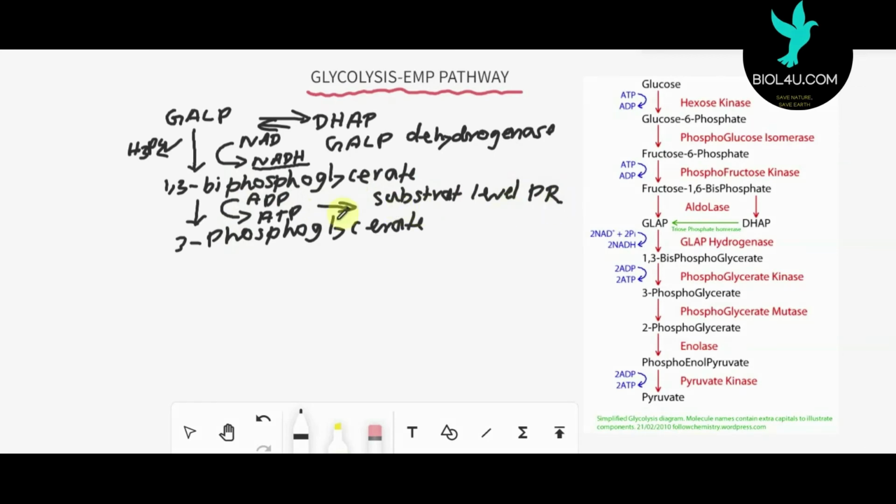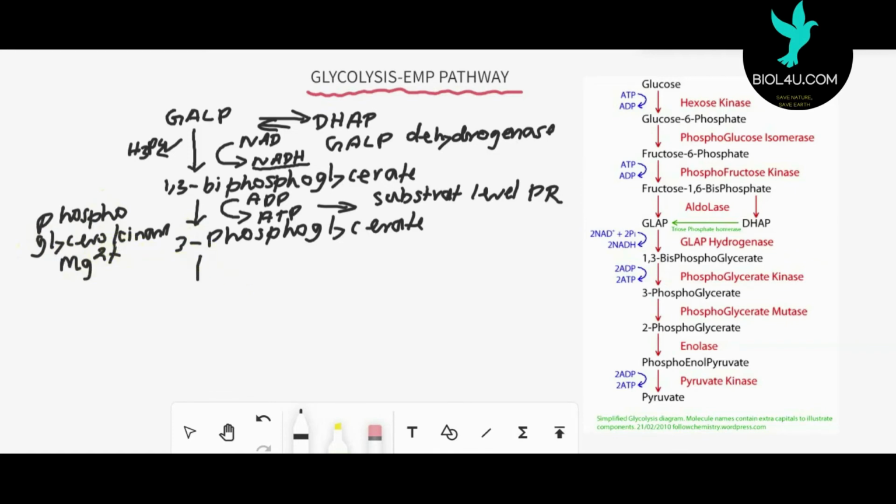One molecule of ATP is produced and 1,3-bisphosphoglycerate is converted into 3-phosphoglyceric acid. The enzyme utilized here is phosphoglycerokinase. Wherever a kinase acts, magnesium ions are used as a cofactor.